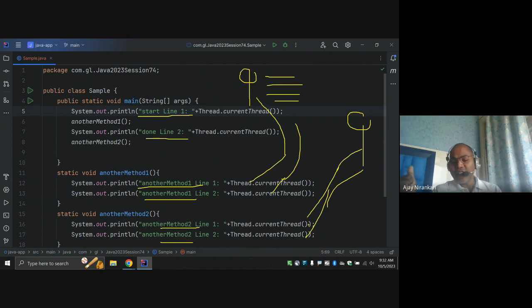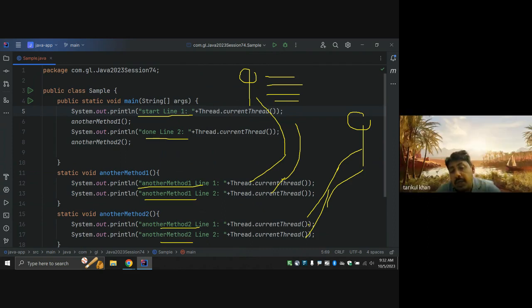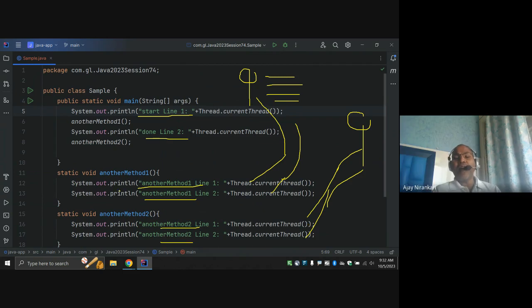Is it not? Or is it? It is. Let's say we have four works and I have only one person. The one person is going to complete one, done; two, done; three, done; four, done; five, done. Five activities one person is doing will take maybe X amount of time, right?